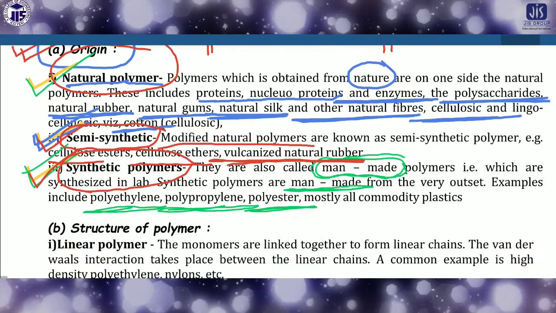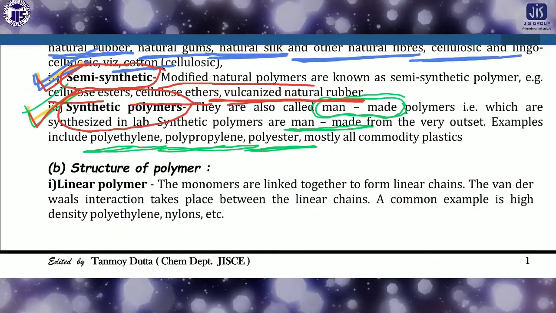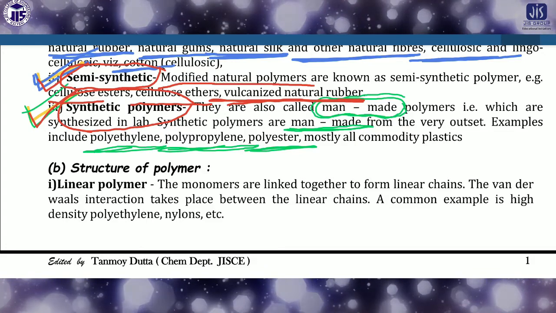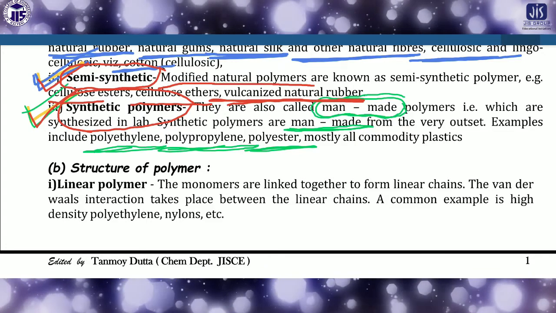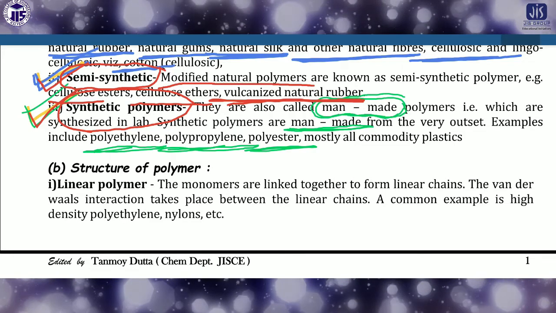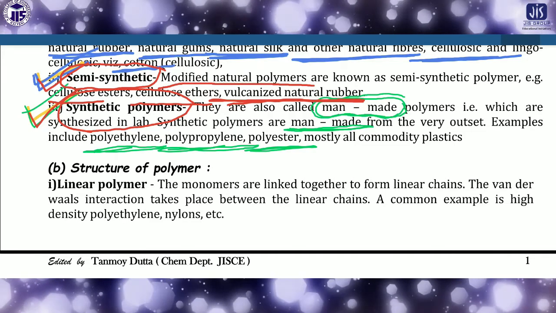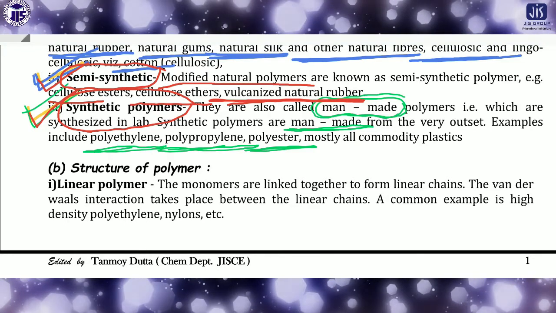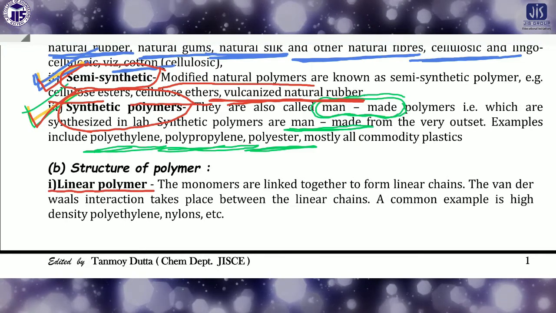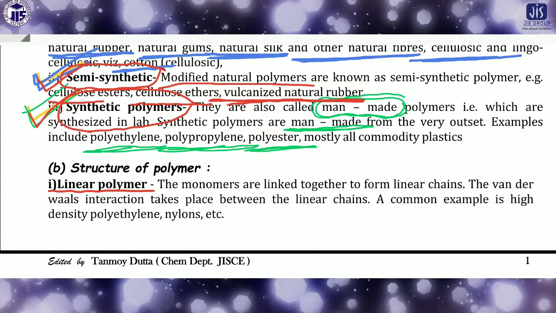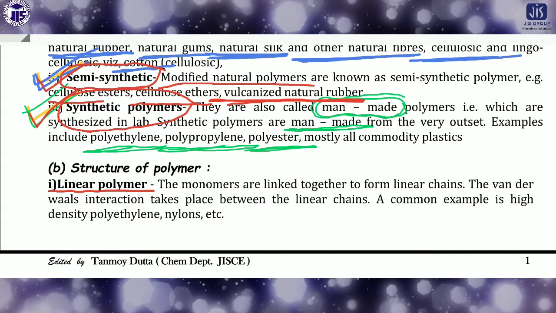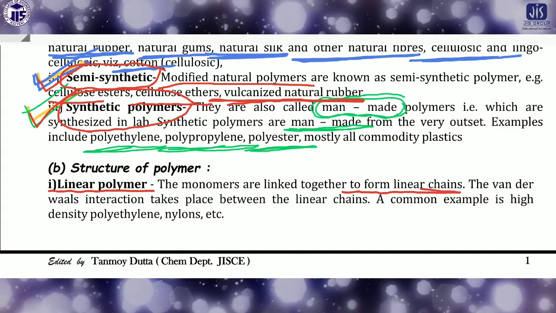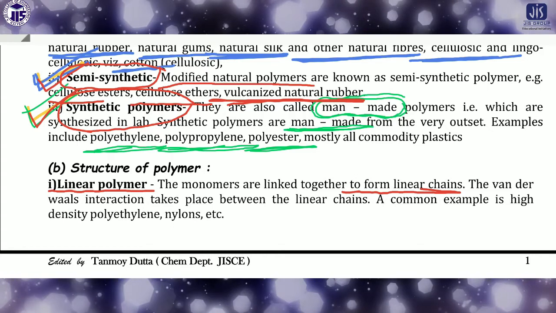If we consider the next type of classification, then we will see the structure of the polymer. Depending on the structure of the polymer, you can see there are also three types of polymer. So first one is the linear polymer. What is the linear polymer? Linear polymer means the monomers are linked together to form a linear chain. Where it forms a linear chain, this is called the linear polymer.